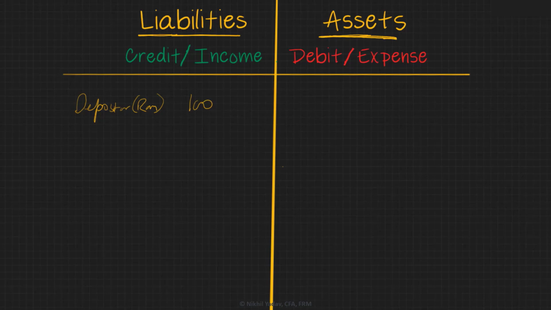And on the debit side, why are we entering cash on the debit side? Because cash is real account, and since it has increased, it has come in, we are going to debit it. So cash increased by 100. On the liability side, or the credit side, the depositor balance increased by 100.